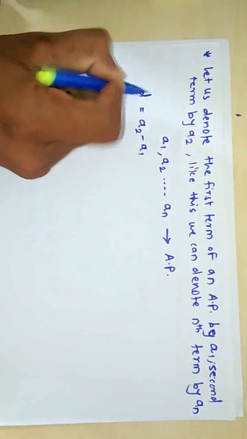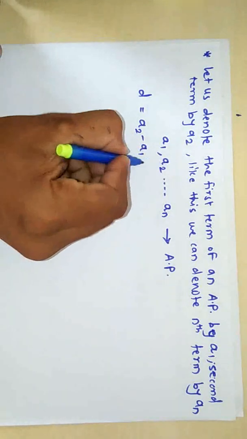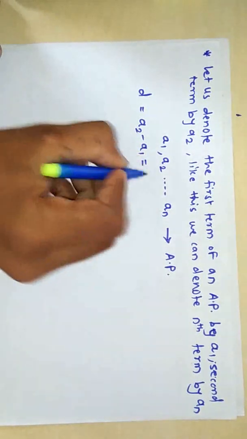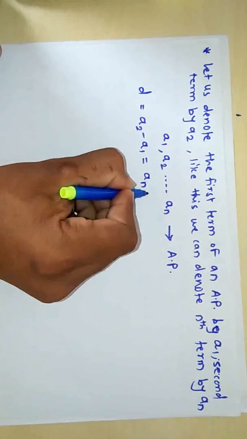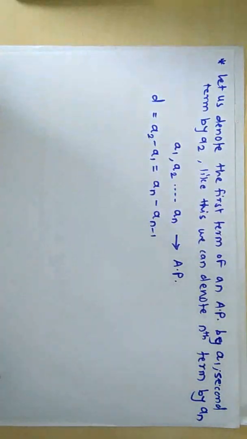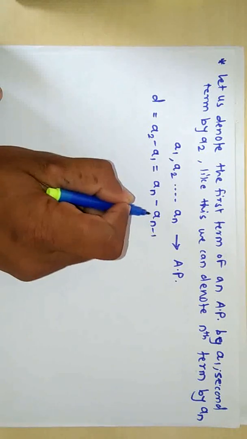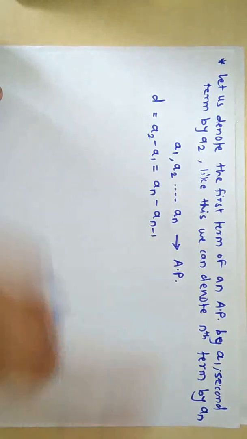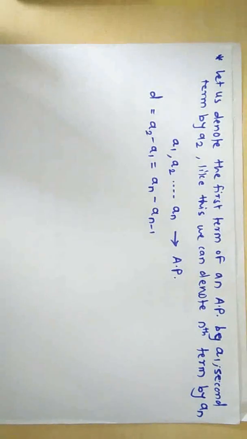Common difference D is equal to A2 minus A1, which can also be equal to AN minus AN minus 1. AN means nth term, minus the (n minus 1)th term. Okay, this is the formula for the arithmetic progression.